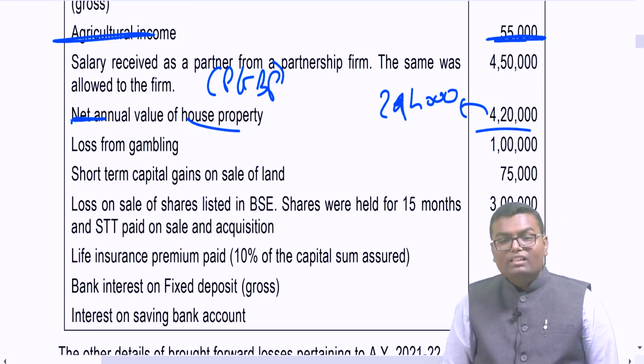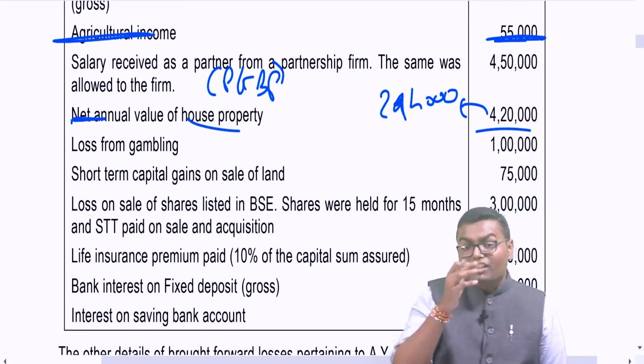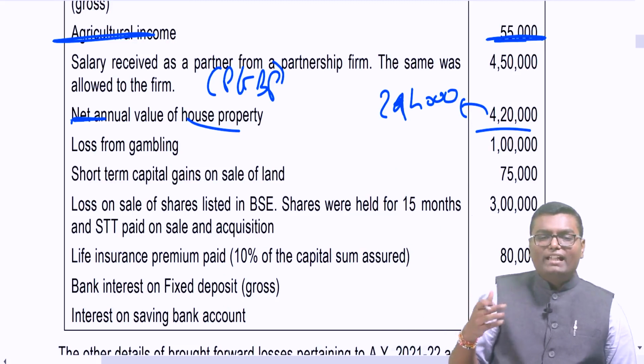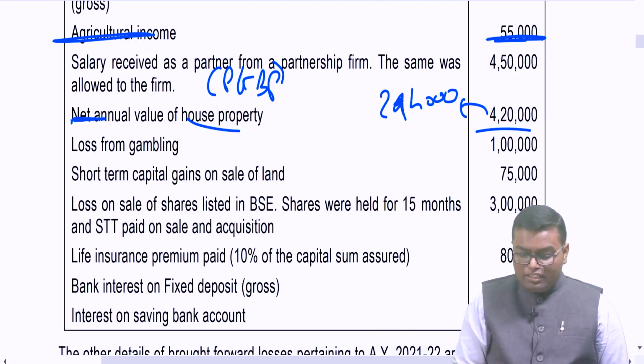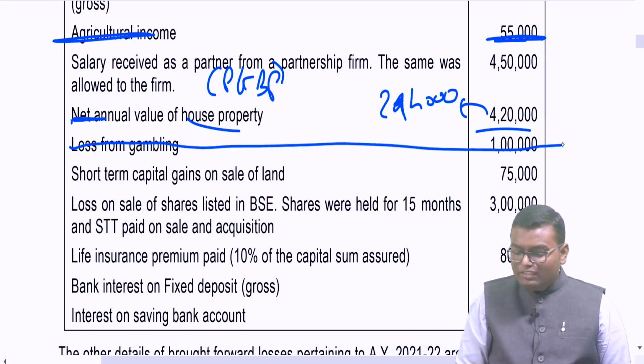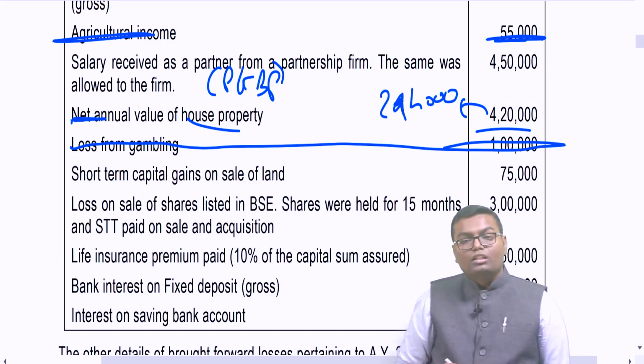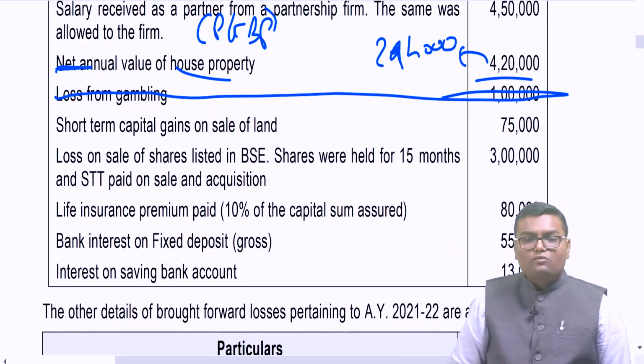Loss from gambling 1 lakh. Can I say whatever is the loss from casual income, gambling, betting, etc., if there is any loss, we have to completely ignore it. We can't set off, we can't carry forward. Short term capital gain 75,000.